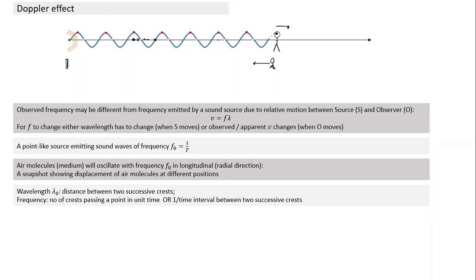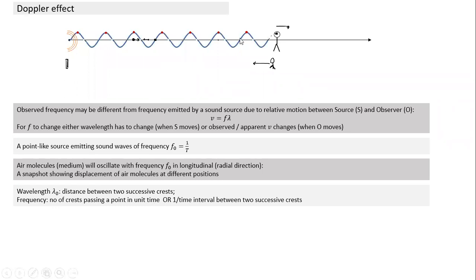Suppose this person here can actually count how many crests are passing him. We can count the crests, for example, if waves are created in a lake. You can see the wave crests moving out, and we can count how many crests have crossed in a second. Assume that somehow it can be counted here. Another way of defining frequency at this observer is the number of crests crossing that point in unit time. In 1 second, how many crests have crossed this person is the frequency observed by this person.